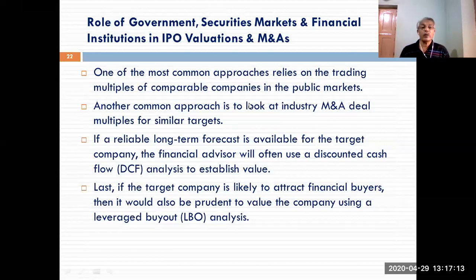These things again have been explained here. You can look at this slide, what I have explained in the previous 2 slides. They have been compiled here. One of the most common approaches relies on trading multiples of comparable companies in the public markets. Another approach is to look at the industry M&A deal for similar targets. Third and fourth and fifth methodologies we have seen in the previous diagram.